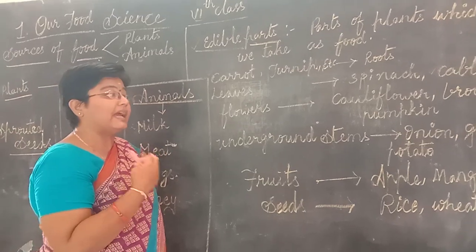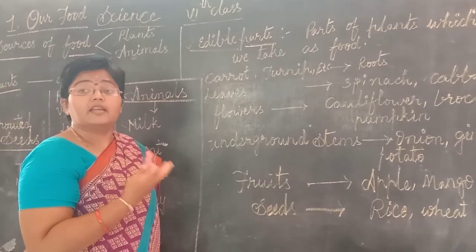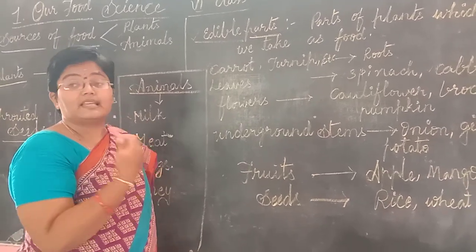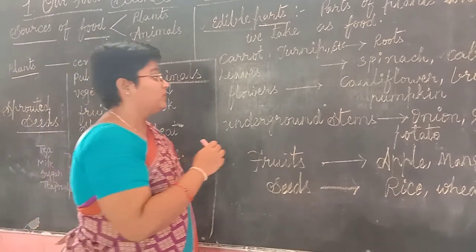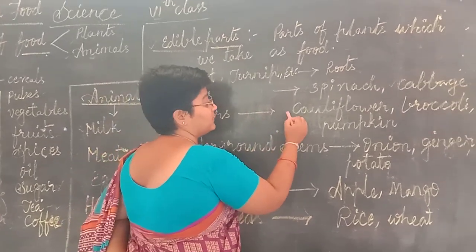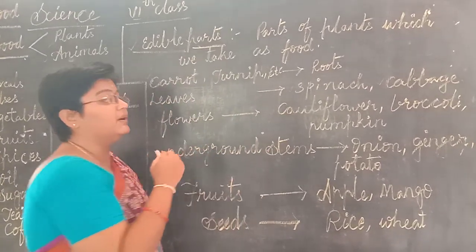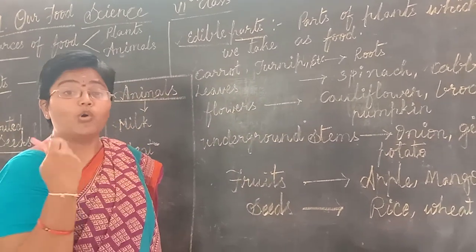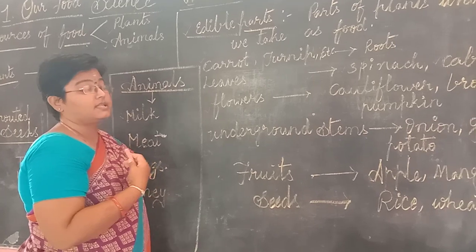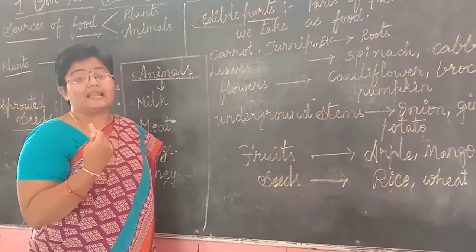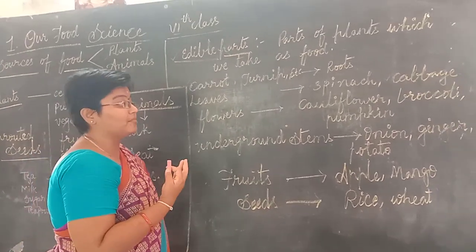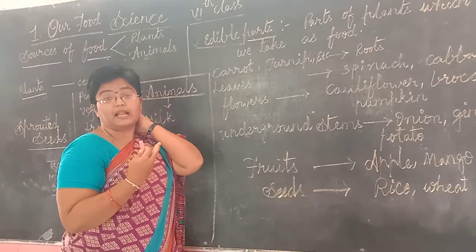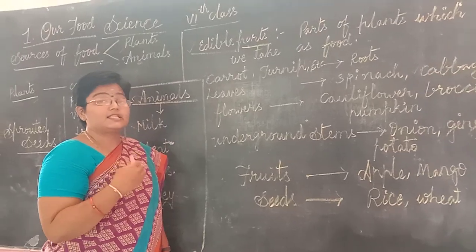Other than this, can you think of any other flower that is taken as food by us? Yes, of course. But the given examples we are going to see now. Flowers taken as food are cauliflower, broccoli and pumpkin flower. Tell me any other examples for this? Yes, it is the plantain. Plantain is the raw banana. So we take the flowers of banana and cook them as food.